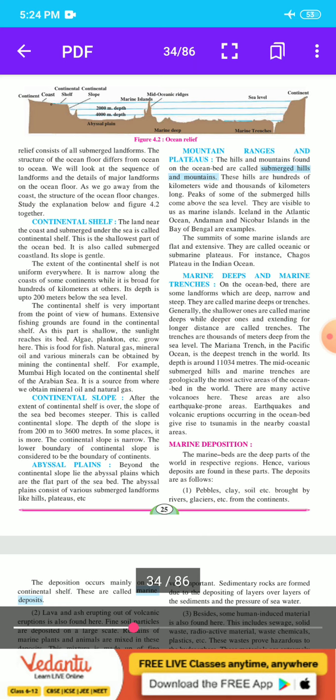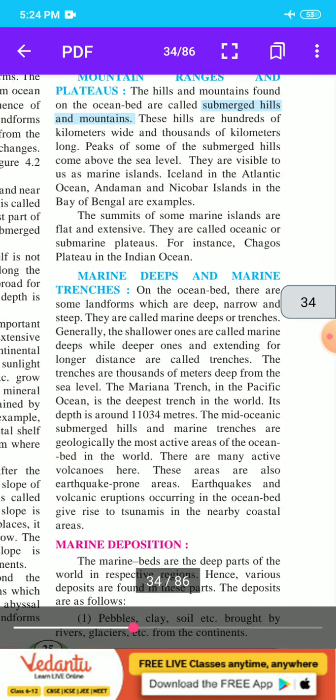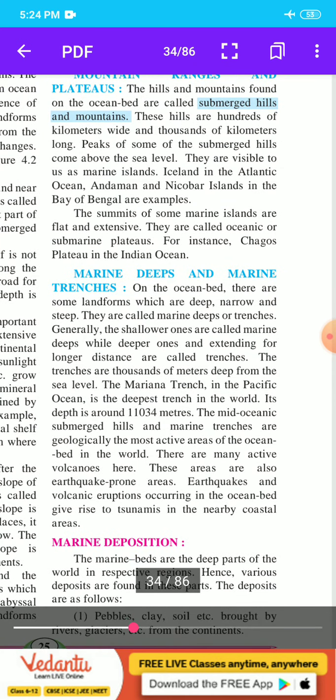Then the next point is marine deeps and marine trenches. On the ocean bed there are some landforms which are deep, narrow and steep. They are called marine deeps or trenches. Generally the shallower ones are called marine deeps, while deeper ones extending for longer distances are called trenches.